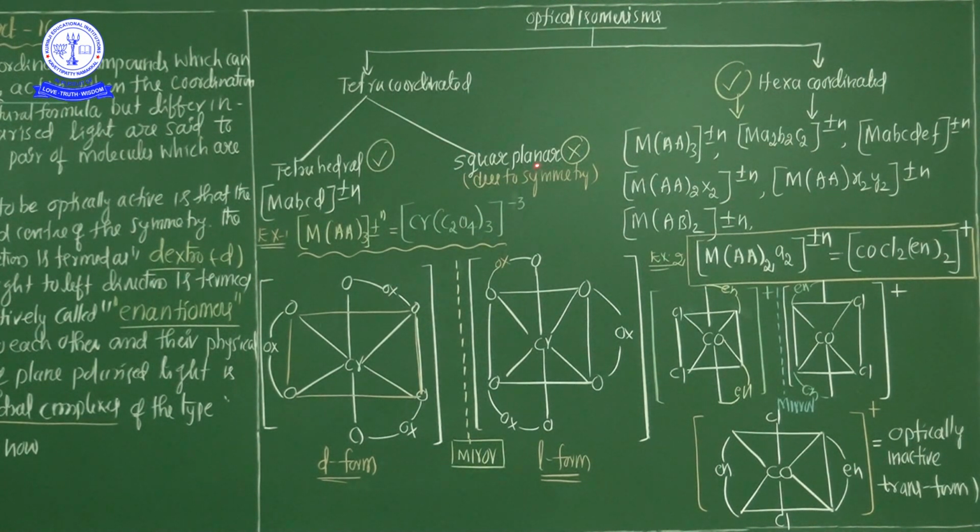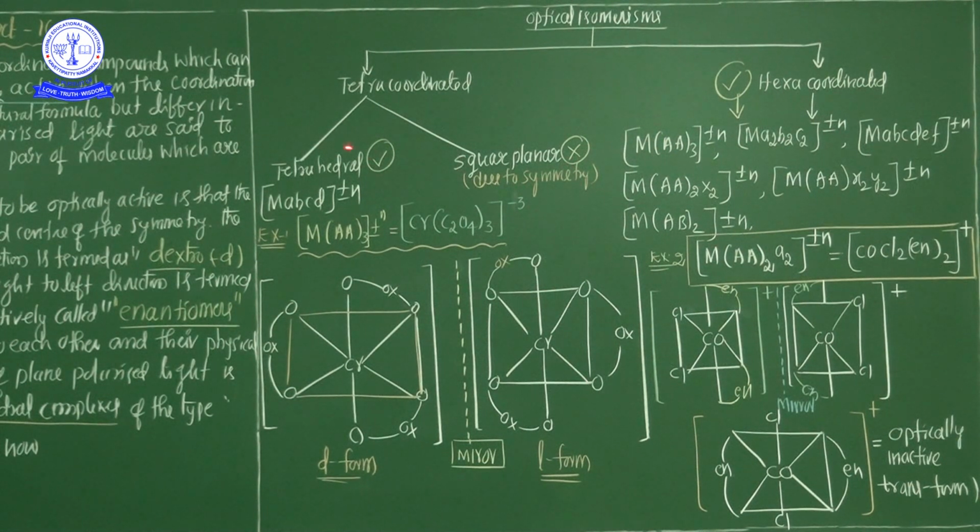Square planar does not exhibit optical isomerism, due to symmetry. This is the most important objective: why does the square planar structure not exhibit optical isomerism in the coordination number 4 category? The reason is symmetry.